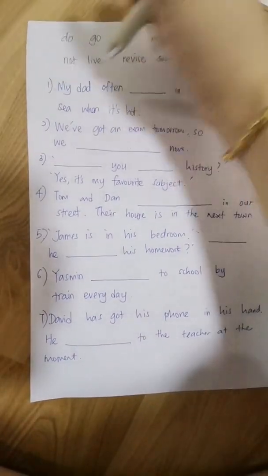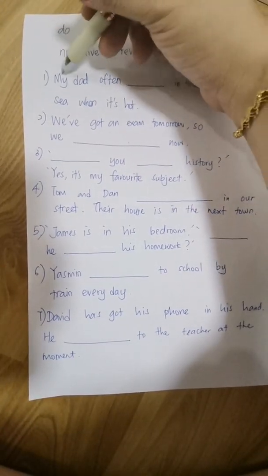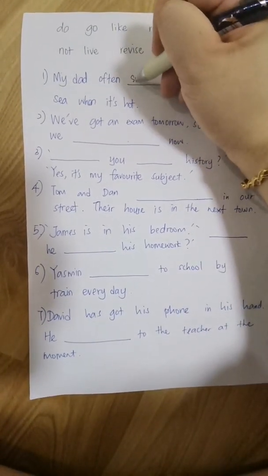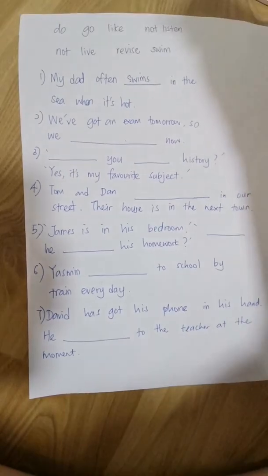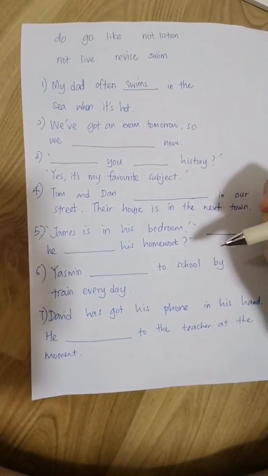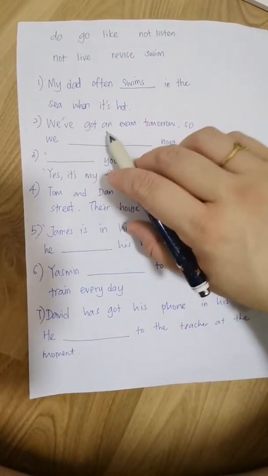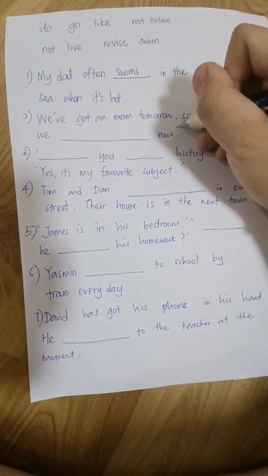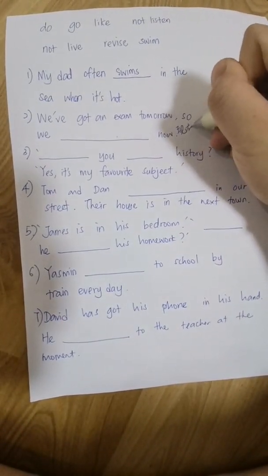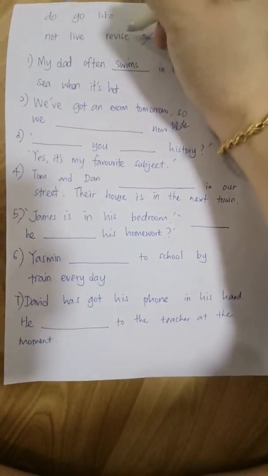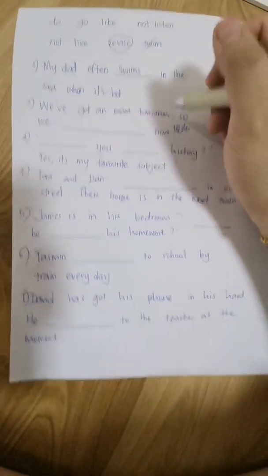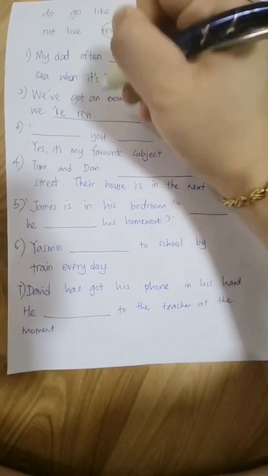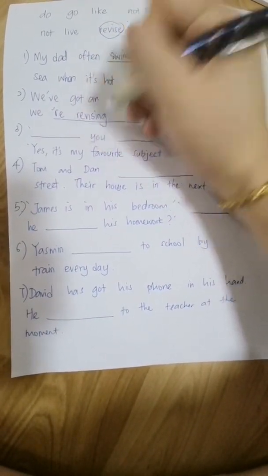Okay, just now we already did question number 1, right? My dad often swims in the sea when it's hot. So number 2, we've got an exam tomorrow, so we now, 现在, we use this one, revise. 温习. We are revising now.